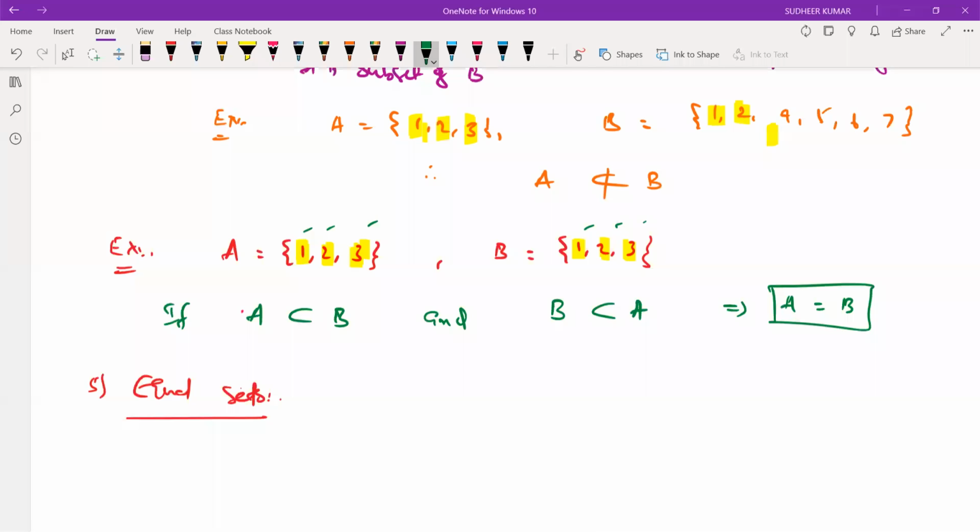Based on this, we can write the definition. Let A and B be two sets.